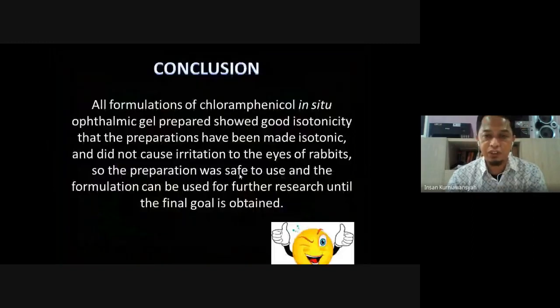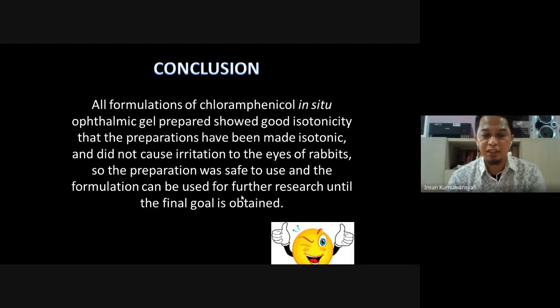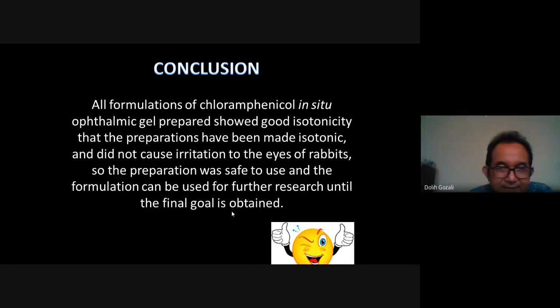And the last is conclusions. All formulations of chloramphenicol in situ ophthalmic gel prepared showed a good isotonicity, that the preparation has been made isotonic, and did not cause irritation to the eyes of the rabbit. So the preparation was safe to use and the formulation can be used for further research until the final goal is obtained. Thank you for your attention.